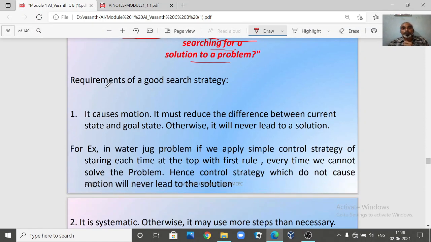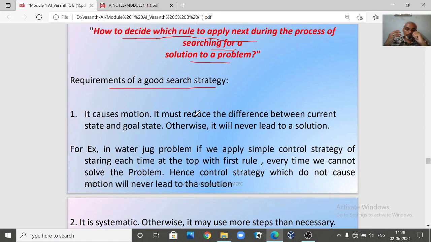Now we are going to see the requirements for a good control strategy. When can we say that you have built a very good control strategy? It is based on how you decide which rule should be applied. There are 2 important requirements. The first requirement is that the control strategy should cause motion. That means when you apply one rule, you should go from one state to another state.